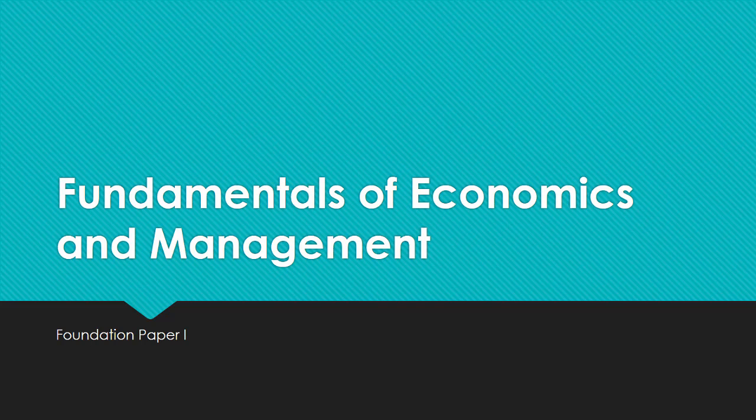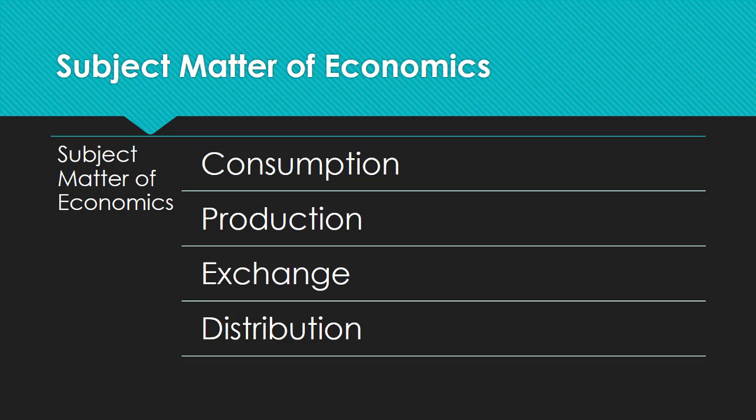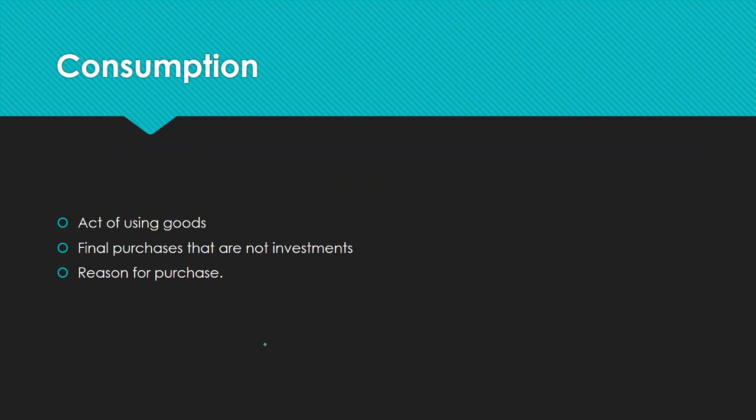Foundation part one paper is called fundamentals of economics and management, and I have already said that the subject matter of economics is divided into four parts, that is consumption, production, exchange and distribution, and we will talk about that in detail later.